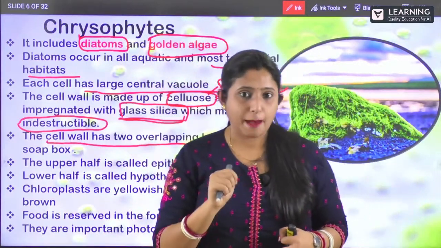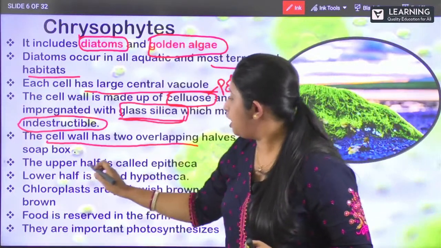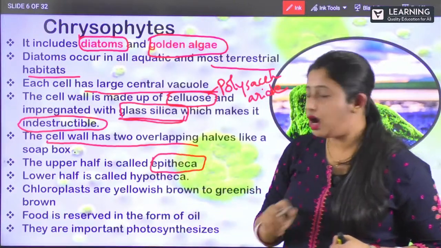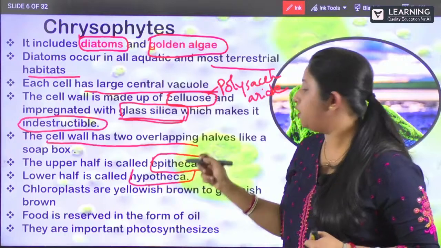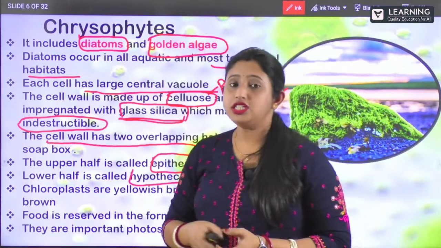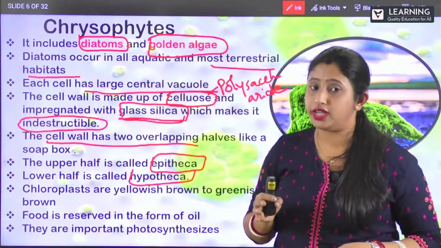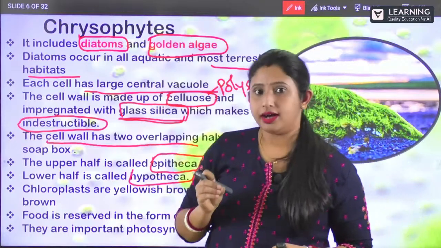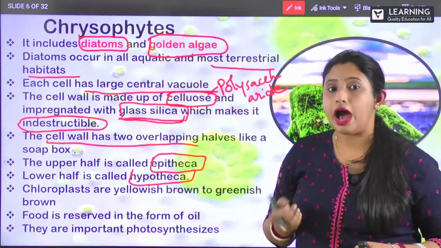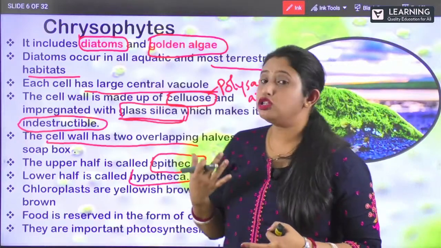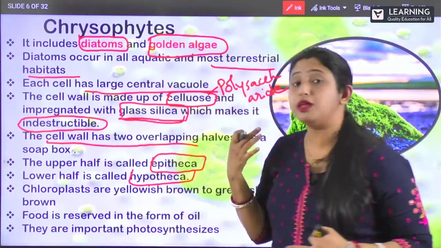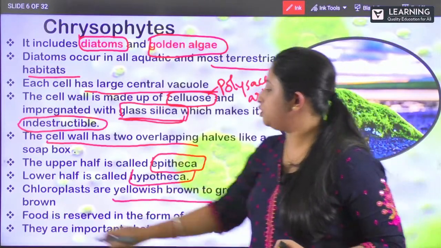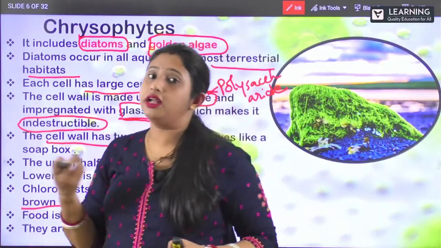So what are the two overlapping halves? The upper half is known as your epitheca, right? And the lower half is known as your hypotheca. Clear? So as you can see that it has got two halves, right? The upper half is known as your epitheca. Clear? And the lower half is known as your hypotheca. So they also have got chloroplast, which helps them in the preparation of your food. So the chloroplasts are basically yellowish brown to greenish brown.